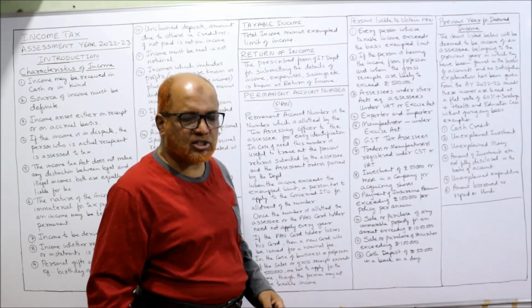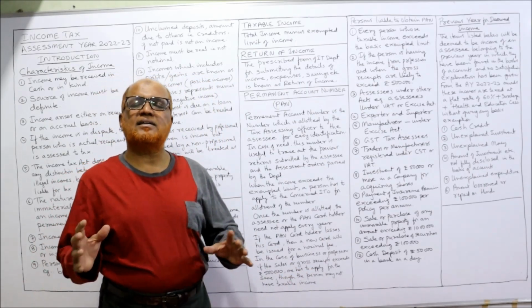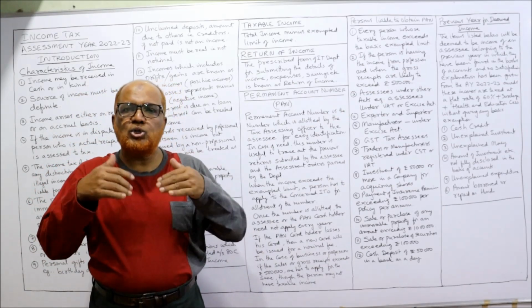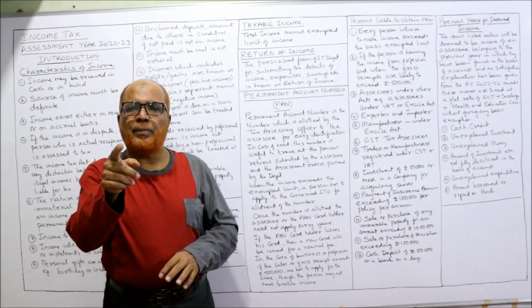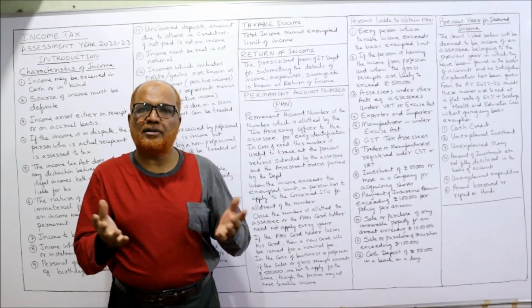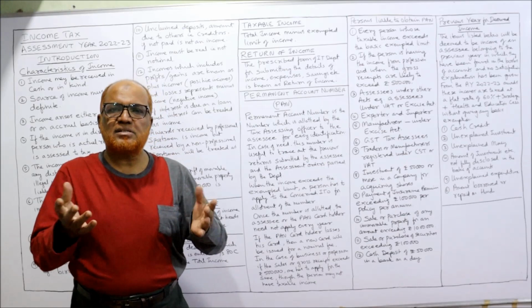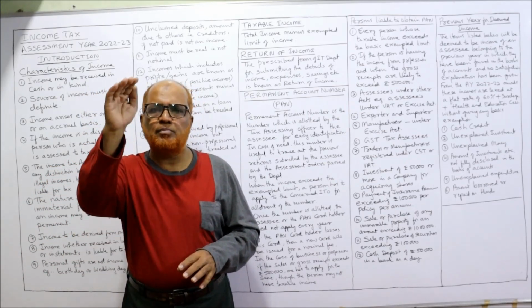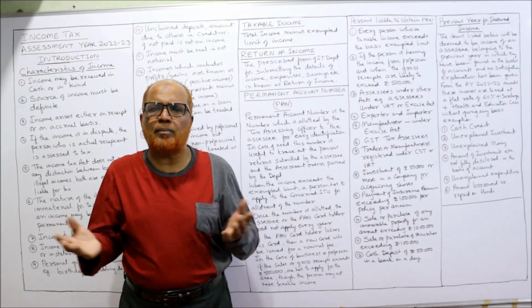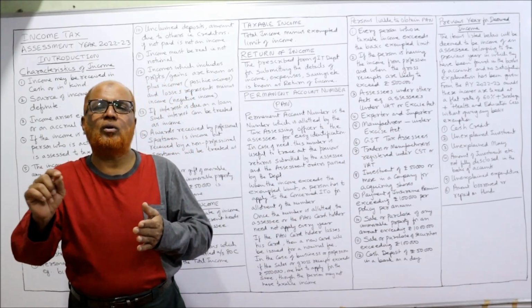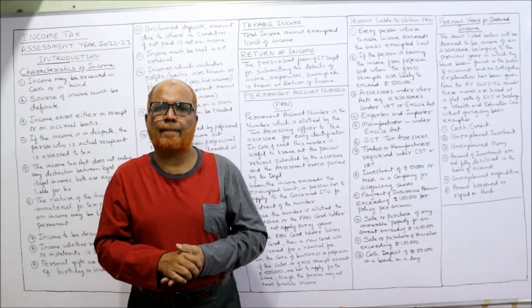Next is unexplained expenditure. Income Tax Act says, if a person escapes by not showing the income, the person will be caught in expenditure. It will be treated as his income. Example, Mr. X is not paying the tax, claiming that his income is below the basic exemption limit, so that's why he is not paying the tax. But later on, he purchased a brand new car for rupees 50 lakh.